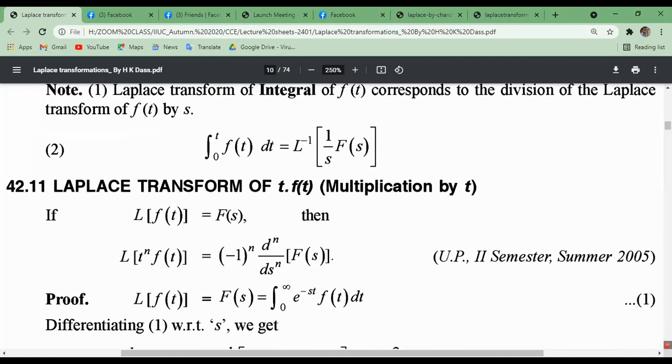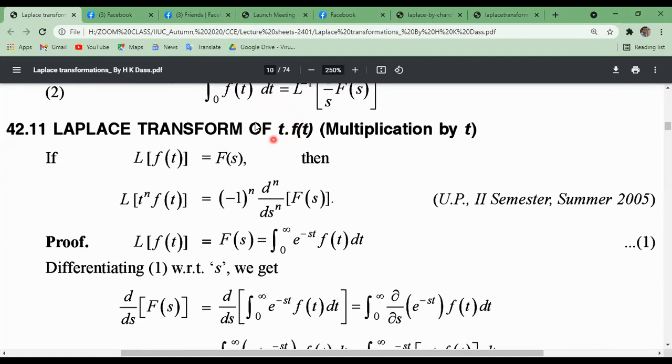Now another property: the Laplace transformation of t times f of t, multiplying by t with the function f of t. If the Laplace transformation of f of t equals F of s, then the Laplace transformation of t to the power n into f of t can be written as minus 1 to the power n times the nth derivative of F of s with respect to s. d to the power n by ds to the power n means what? The nth derivative of F of s with respect to s. Here s is the variable for differentiation. Now, very important properties.